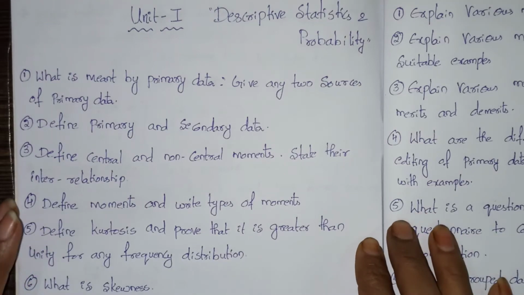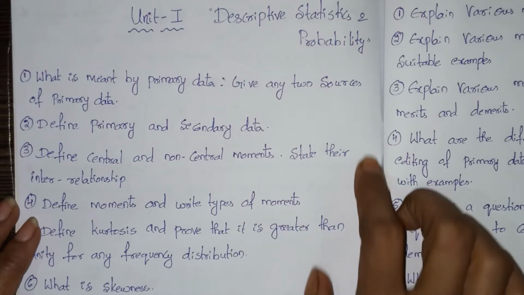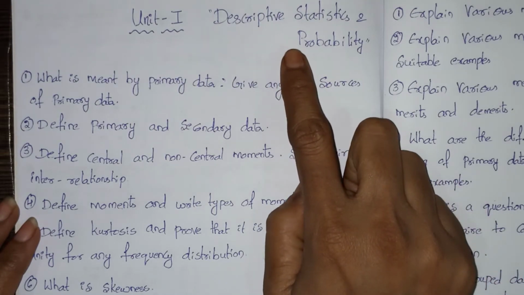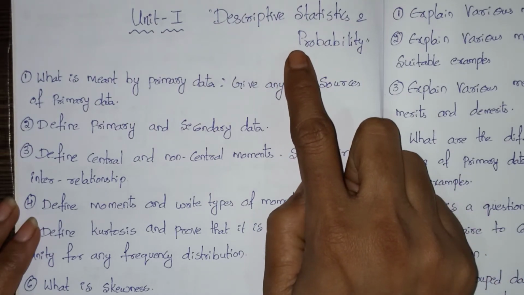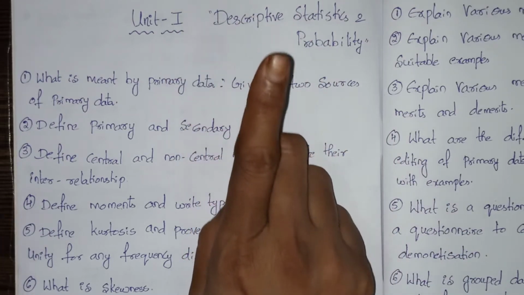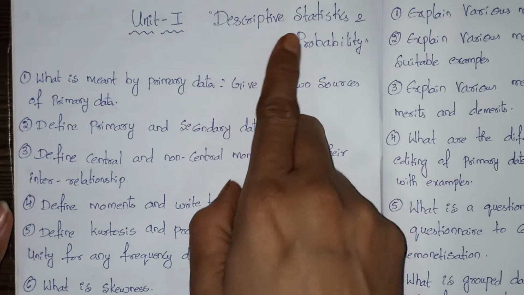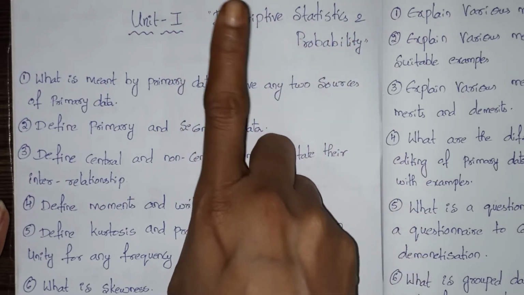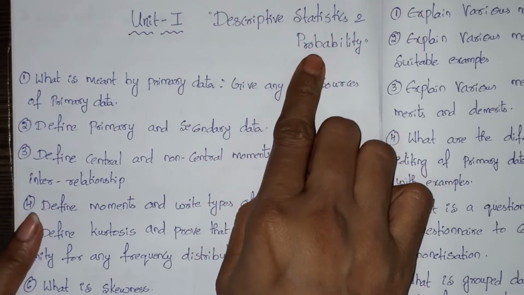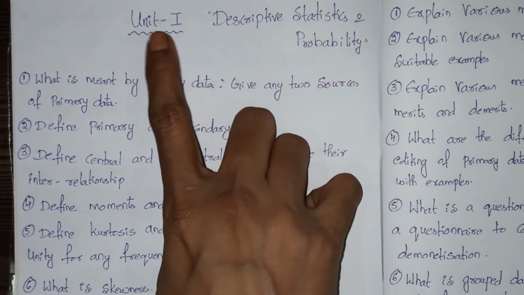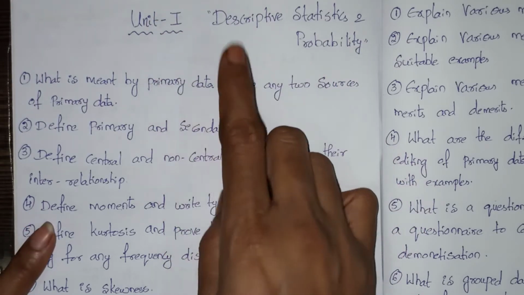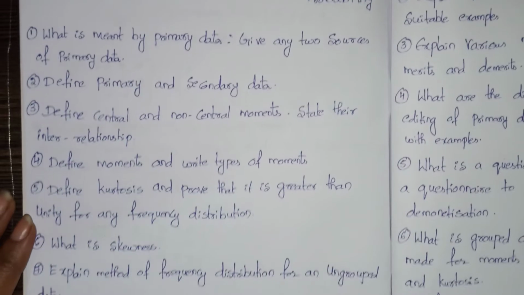So now I'm going to tell you about statistics, the statistics subject, semester 1, Kakatiya University, unit 1 important questions. The paper 1 name is descriptive statistics and probability. So unit 1 name is descriptive statistics. In that I'm going to tell you important questions.